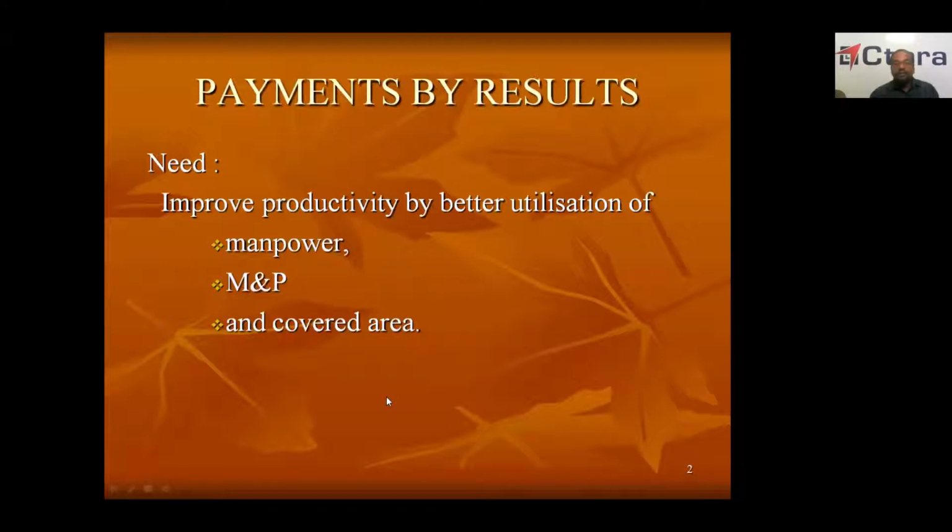So, productivity can be improved by better utilization of manpower, MNP, and covered area. One way of achieving better utilization of these inputs is introducing the incentive scheme. When you introduce the incentive scheme, automatically manpower will be better utilized, MNP will be utilized, and covered area also will be utilized in a better way. Thereby, you can get more productivity.